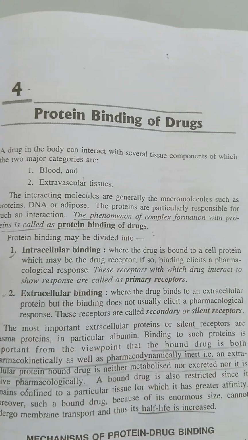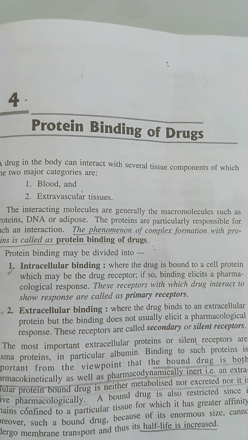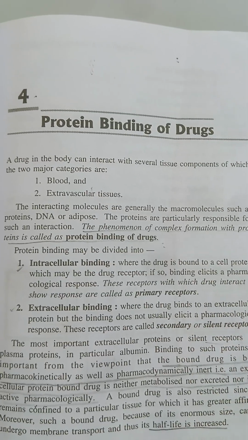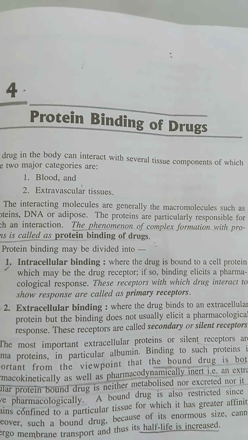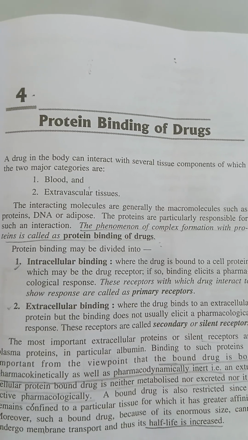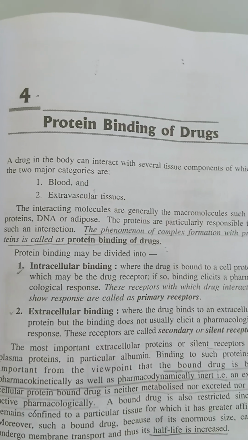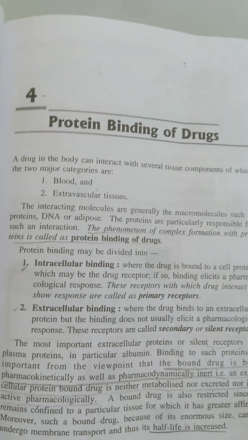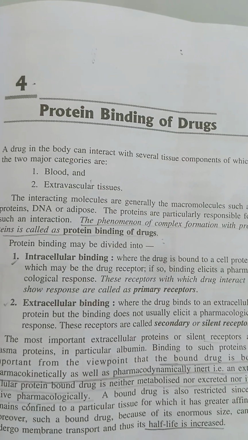Let's say if you take 500 mg of drug, out of that 500 mg, 100 mg will adsorb on the gut wall or to your food particles, and maybe 100 mg will be metabolized by CYP enzymes which are present in your stomach and liver. So 300 mg is absorbed into your systemic circulation.